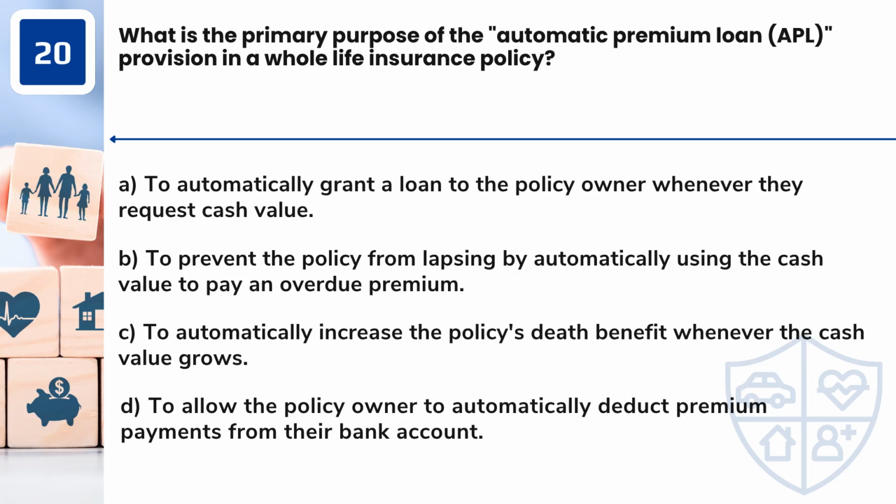Question 20. What is the primary purpose of the automatic premium loan (APL) provision in a whole life insurance policy? A. To automatically grant a loan to the policy owner whenever they request cash value. B. To prevent the policy from lapsing by automatically using the cash value to pay an overdue premium. C. To automatically increase the policy's death benefit whenever the cash value grows. D. To allow the policy owner to automatically deduct premium payments from their bank account.